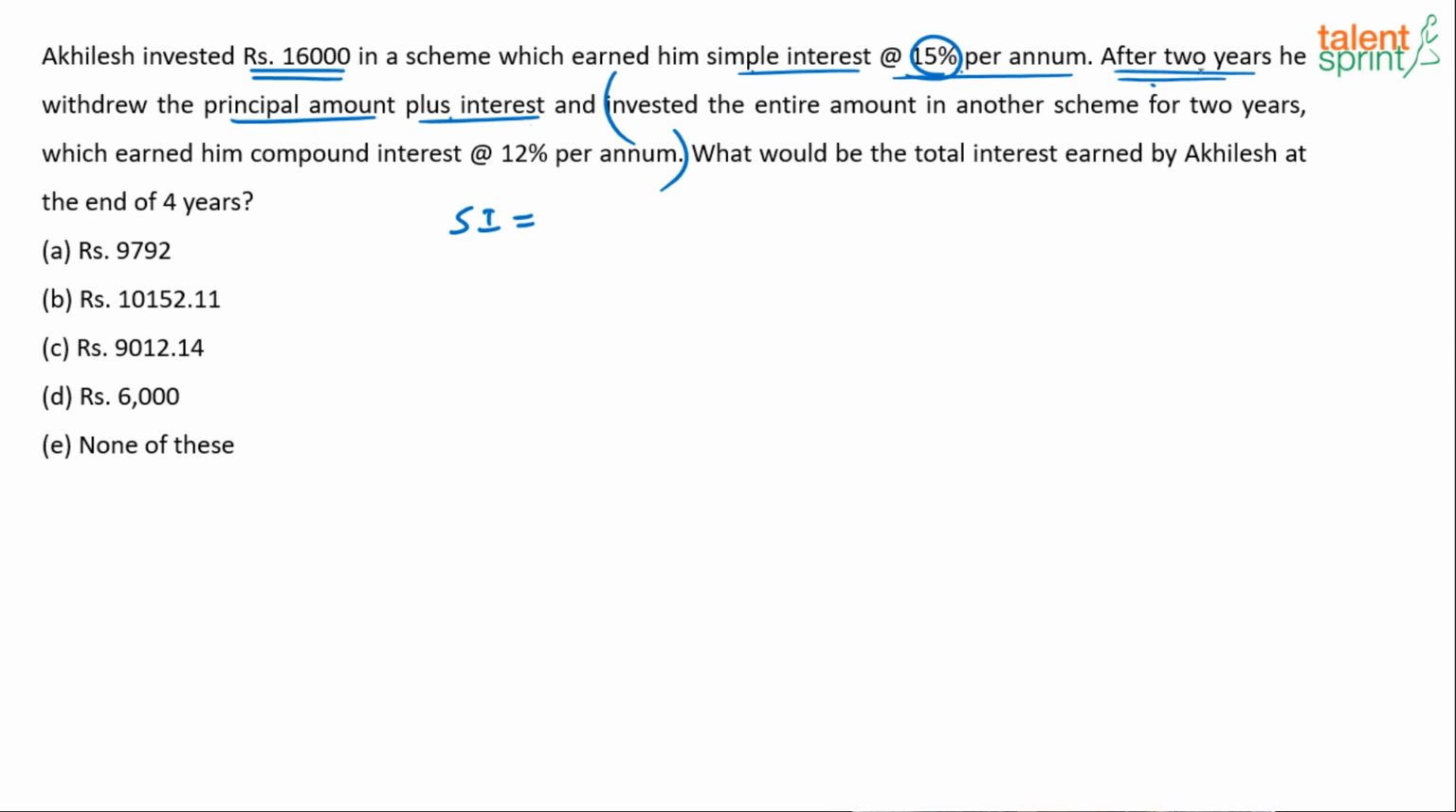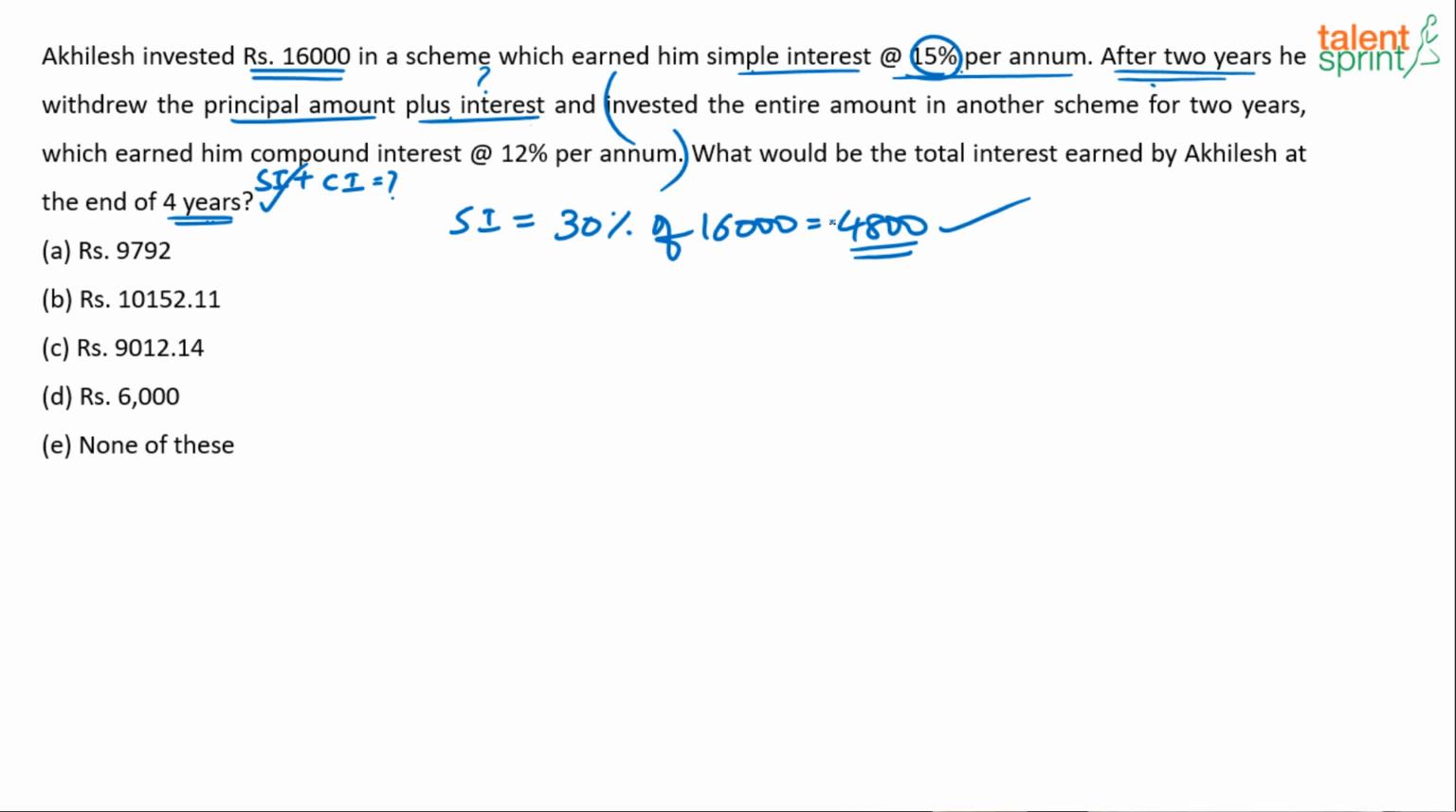But first of all, how much simple interest will he get after 2 years? This is simple interest. How much will that be? 15% per year. So for 2 years, it will be 30%. 30% of what? Principal. 30% of 16,000 is 4,800. That's a simple calculation. So one value is already known to us. What is he asking? What will be the total interest earned by Akhilesh at the end of 4 years? Total interest at the end of 4 years is SI plus CI, right? SI we have already got, 4,800.